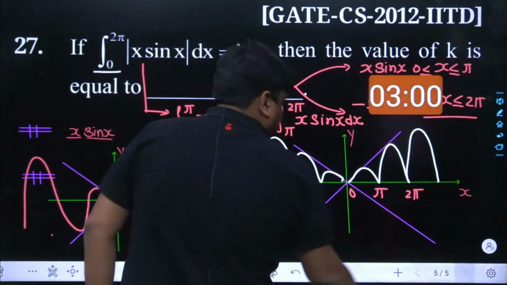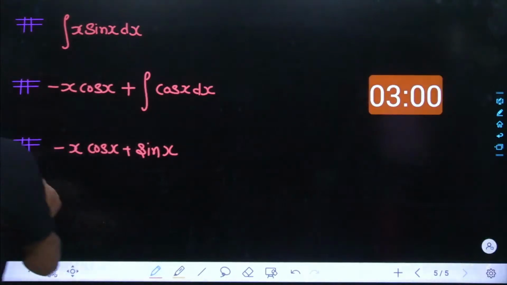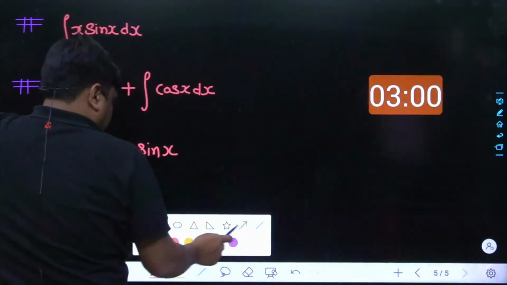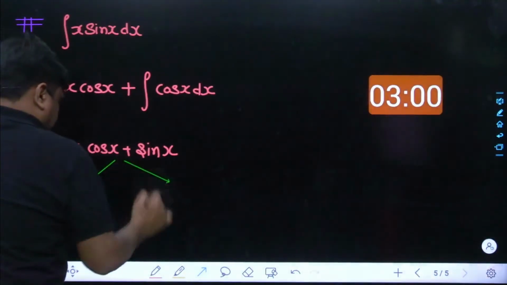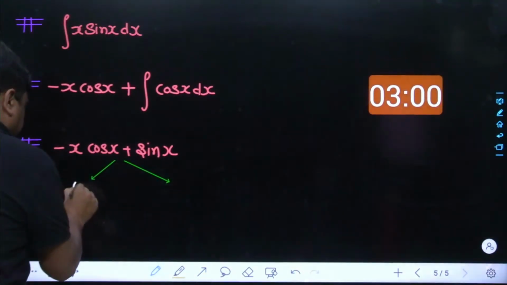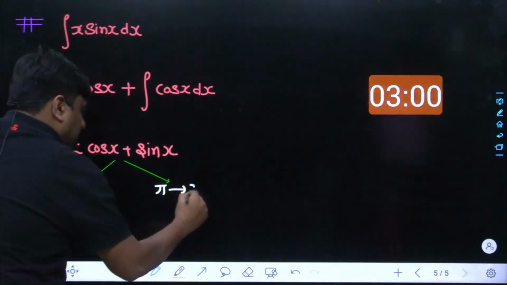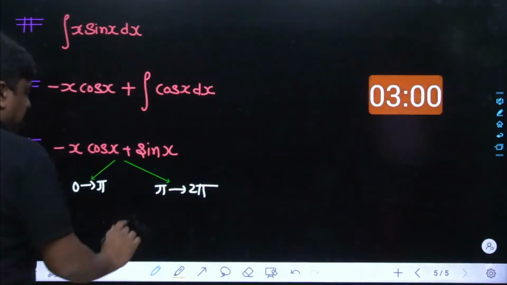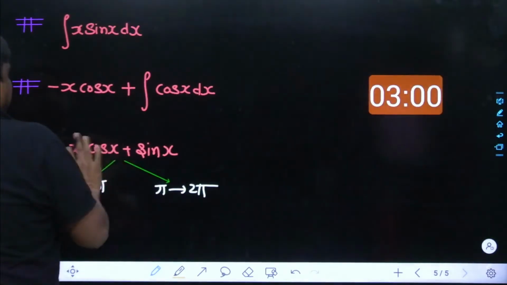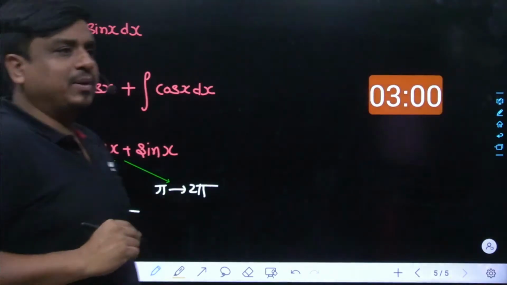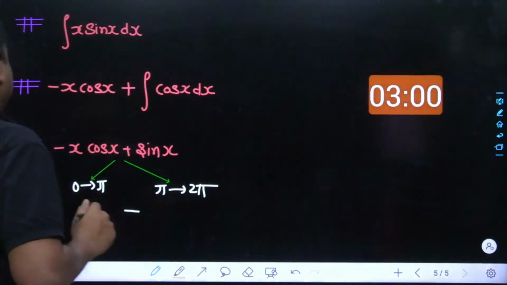So let me come down to this part. Let me take it in two parts that had already been discussed earlier, and then it comes 0 to pi, and here comes pi to 2 pi. Is that part clear to all of us? And here the minus sign is to be taken. Rather than taking plus, the minus sign is to be taken. So let me start feeding the data over here.